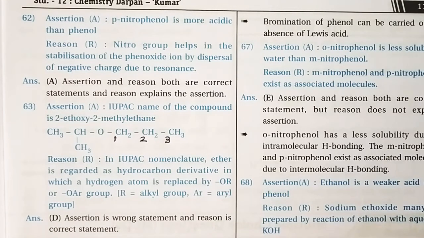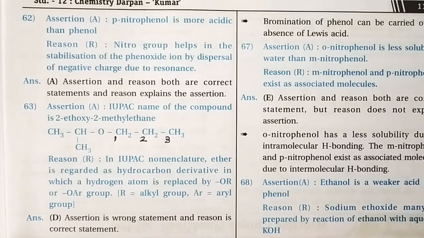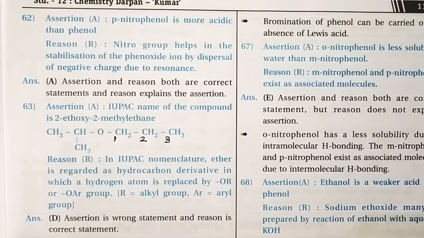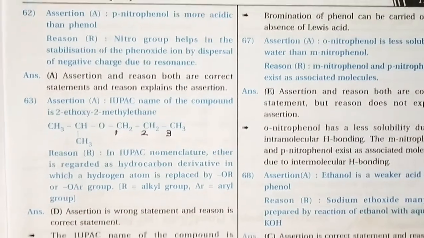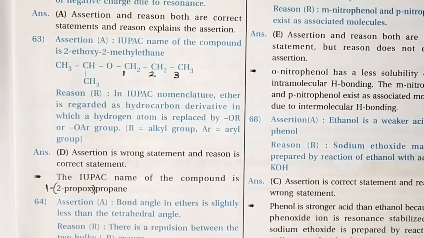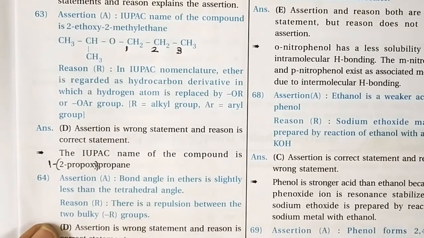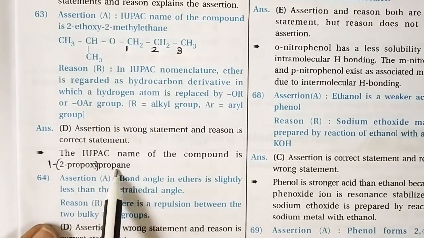So the assertion given is the wrong one. Once again, question number 63, the correct name is 2-propoxypropane.